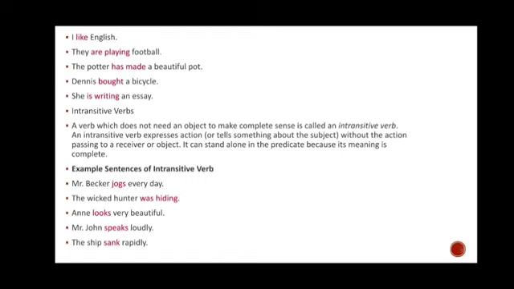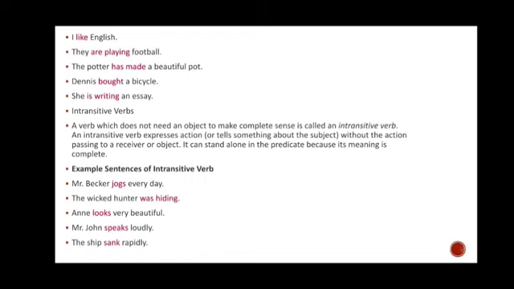The sentences don't have any requirement for an object, so these are called intransitive verbs. An intransitive verb expresses an action or tells something about the subject without the action passing to a receiver or passing to an object. It can stand alone in the predicate because its meaning is complete.